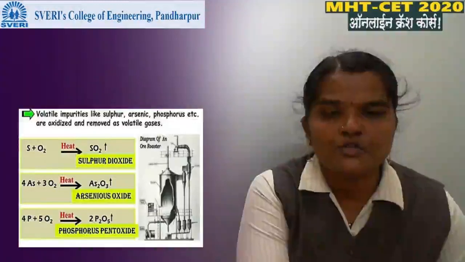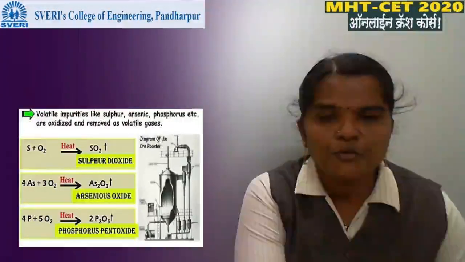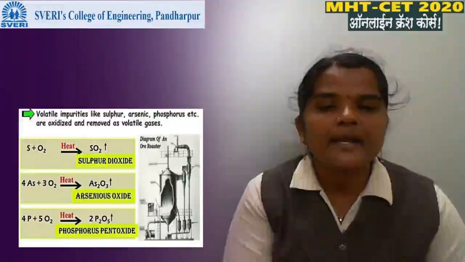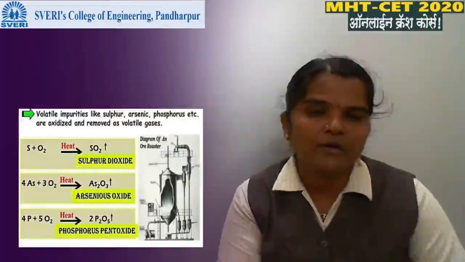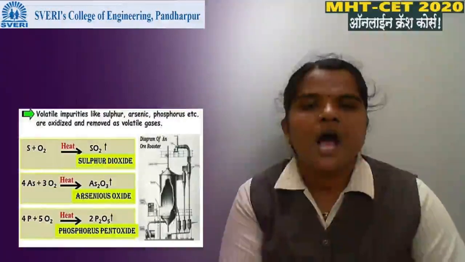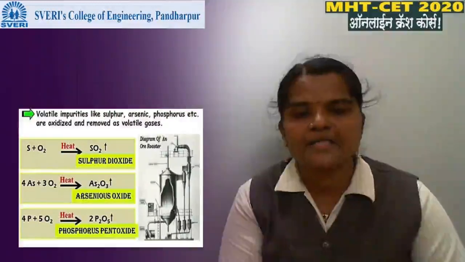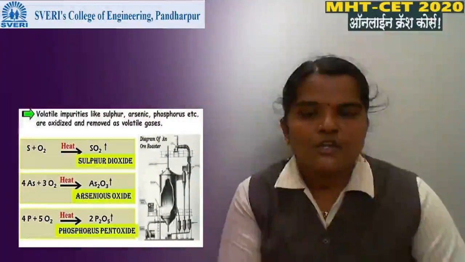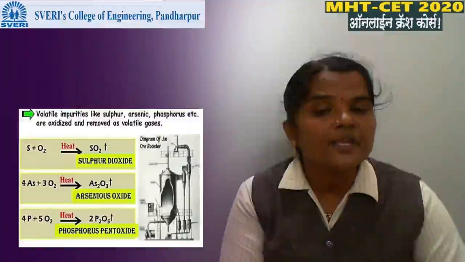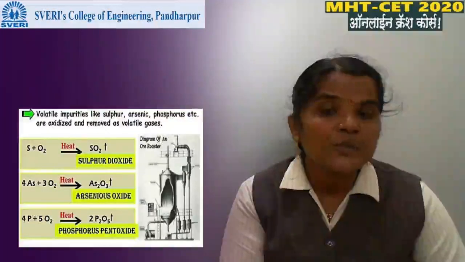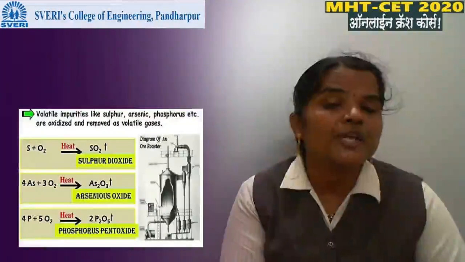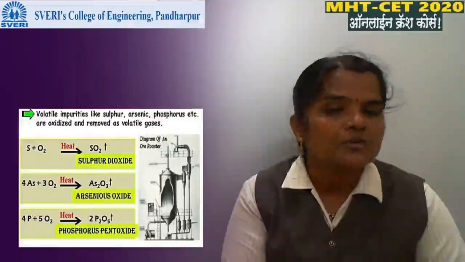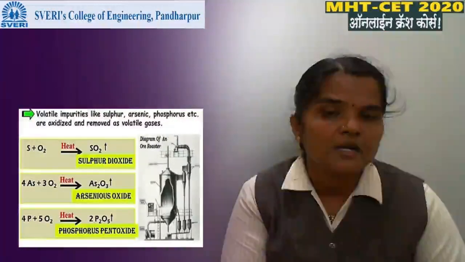Due to this roasting process, volatile impurities like sulfur, arsenic, phosphorus are oxidized and removed as volatile gases. If the ore contains sulfur and we heat it in presence of air, this impurity S gets converted into SO2 and it goes into the atmosphere.